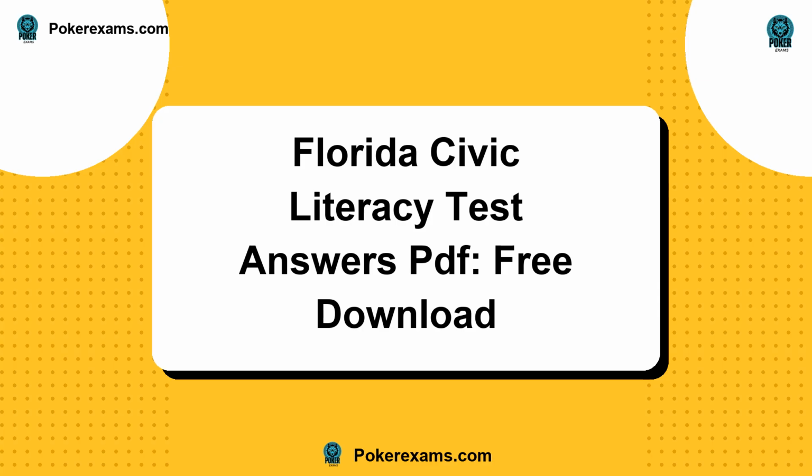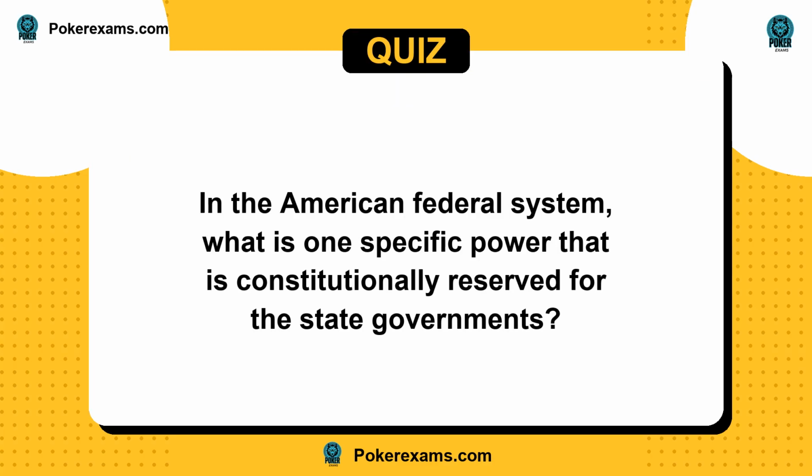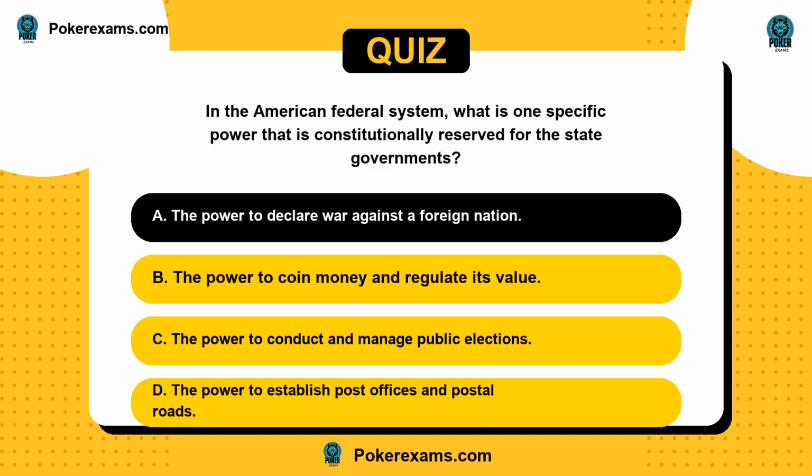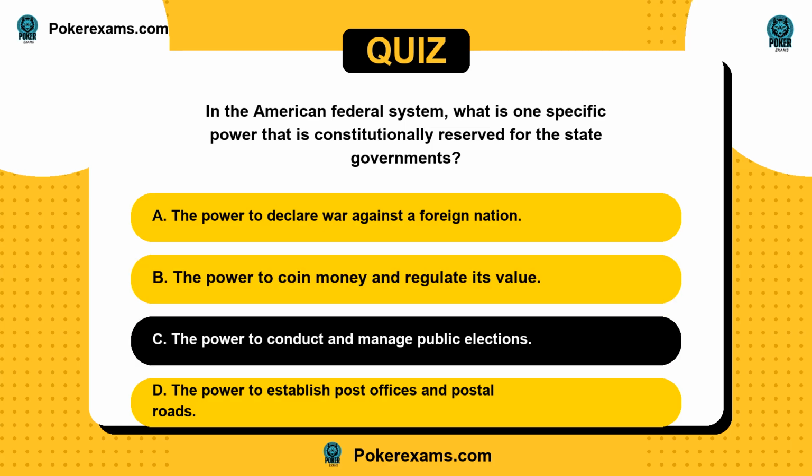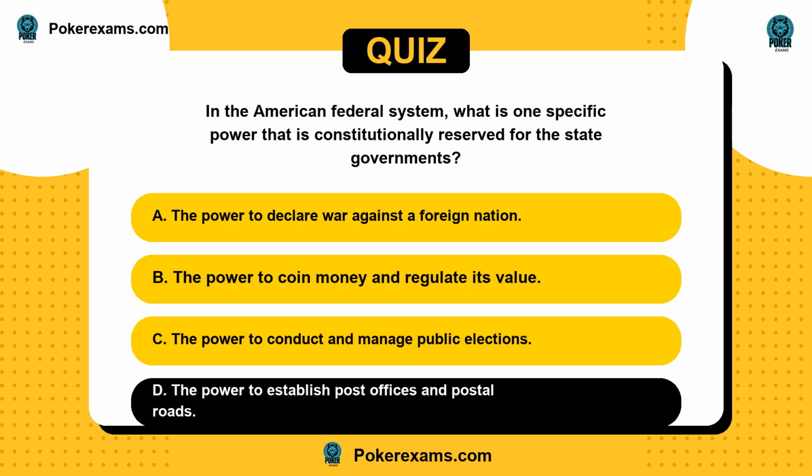Welcome to the quiz. In the American federal system, what is one specific power that is constitutionally reserved for the state governments? Is it A, the power to declare war against a foreign nation? Or B, the power to coin money and regulate its value? C, the power to conduct and manage public elections? Or D, the power to establish post offices and postal roads?